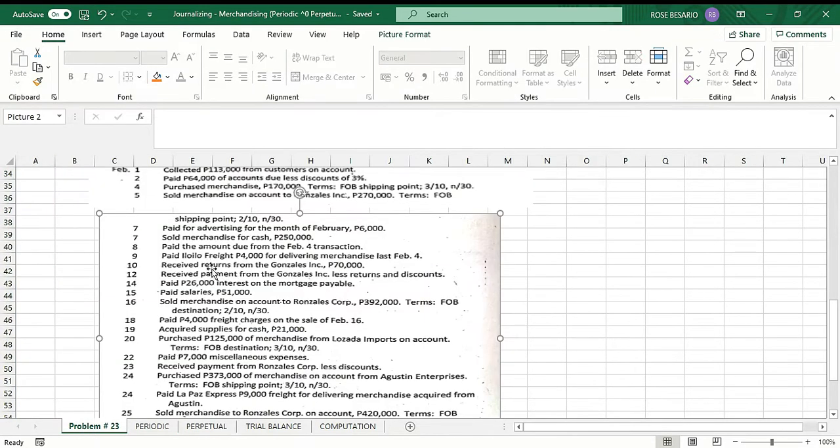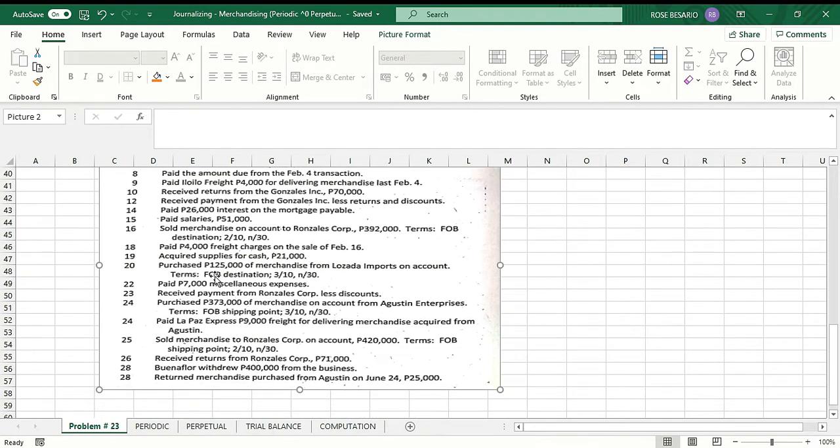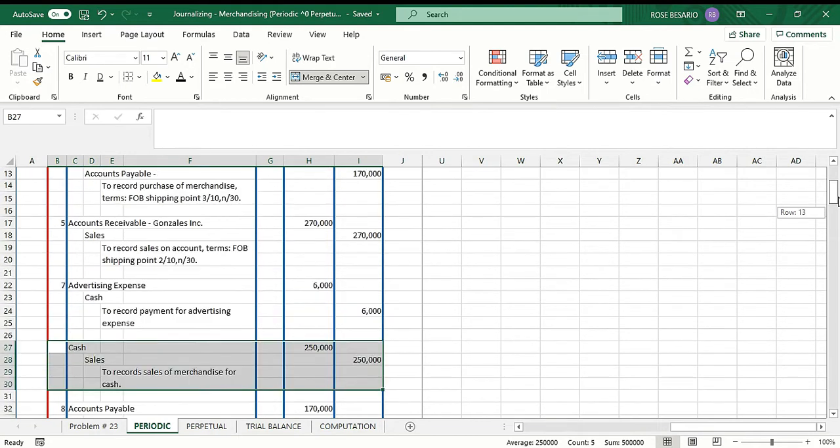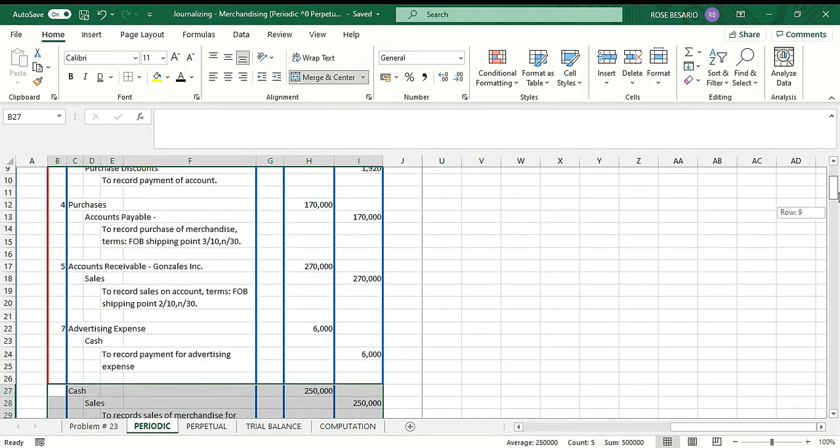Next transaction, February 8. Paid the amount due from the February 4 transactions. So this is a transaction coming from February 4. If you're going to recall, our February 4 transaction is 170,000 with 3% discount when paid within 10 days.